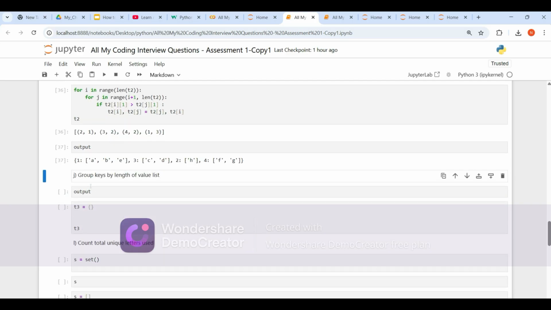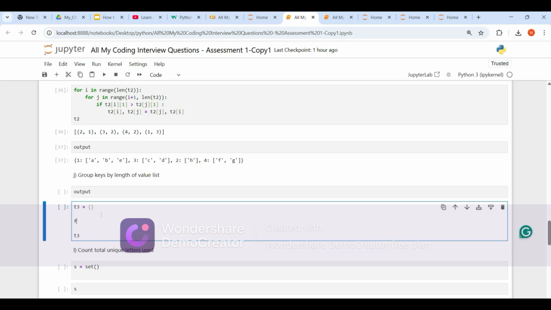Group keys by length of value list means that the length 3 should be a key, 2 should be a key, and 1 should be a key. And where we have 2 as the length, here it is 2, so for key 2, the value should be 3 and 4. Alright? How can we do that?